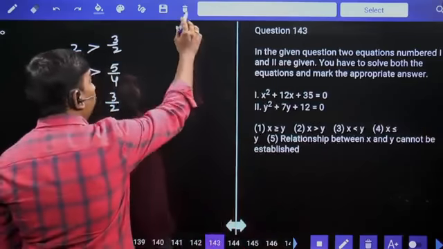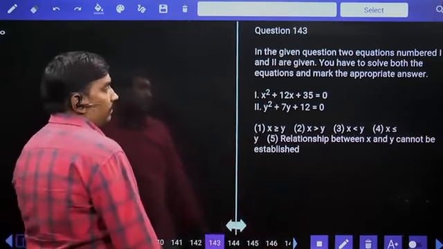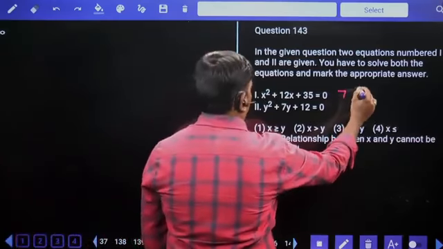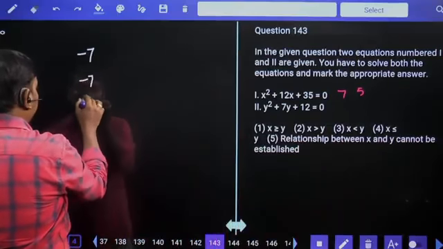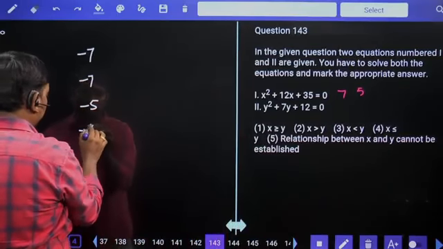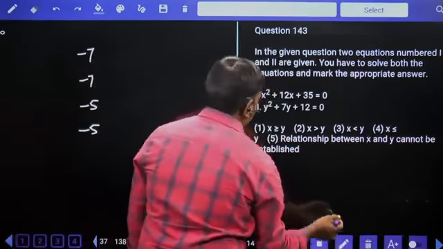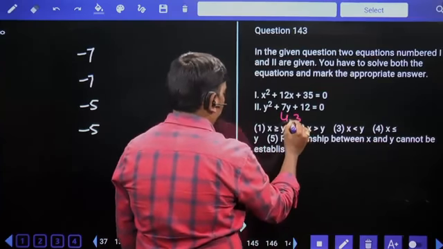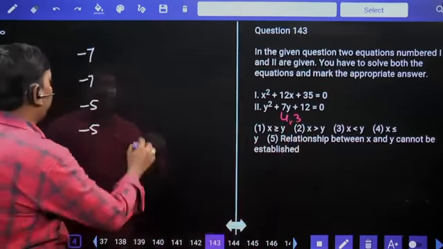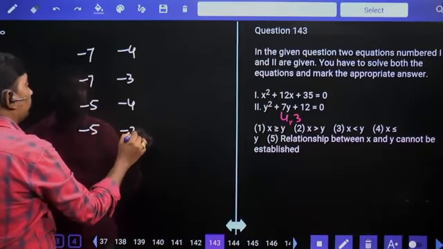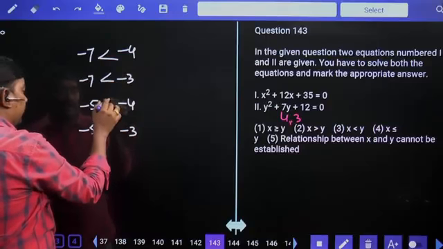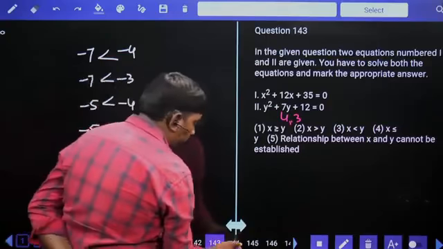Next. 35 means 7 5s are 35. 7 plus 5 will give us 12. Finally, minus 7 minus 5. 4 3s are 12. Plus 4 plus 3 will give us plus 7. Finally, minus 4 minus 3. Less than, less than. X less than Y is your answer.